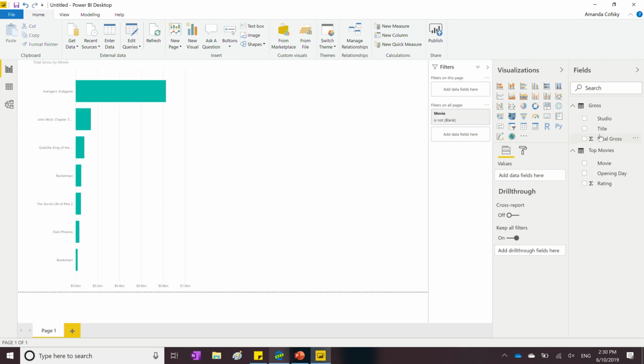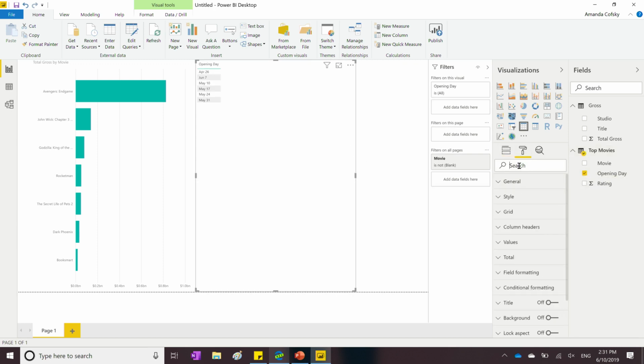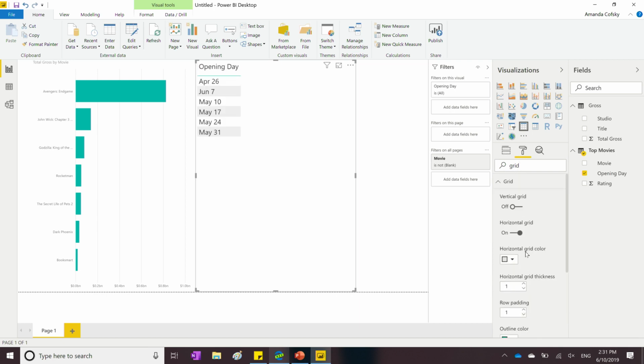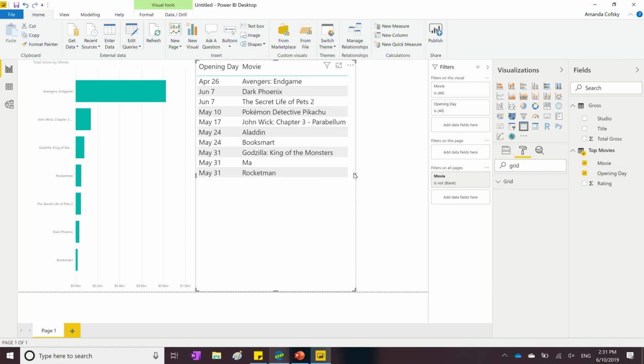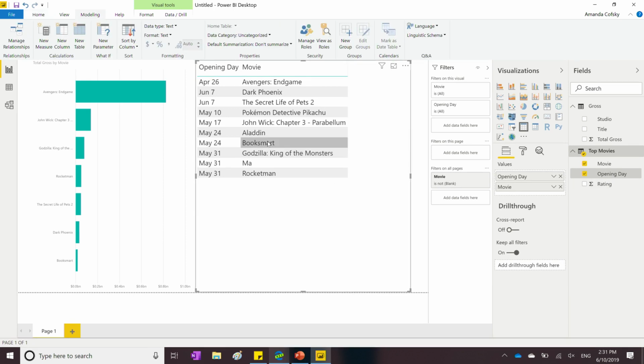You also don't have to be stuck with just the fields that you've imported yourself from the data sources. You can also extend your model as well. So for example, one of the fields that I have in here is my opening date field. And let me just make this a little bit bigger so you can see. So these are the opening dates for the movies that are in the top 10. And you'll notice that in the model itself, this opening day, if I go and check, right now it's being treated like a text field. It's not actually being treated like a date.